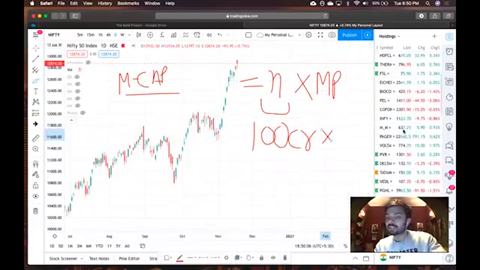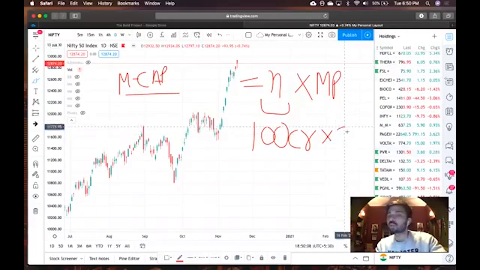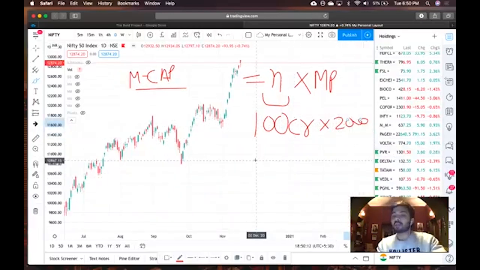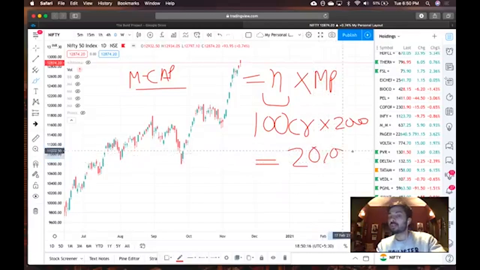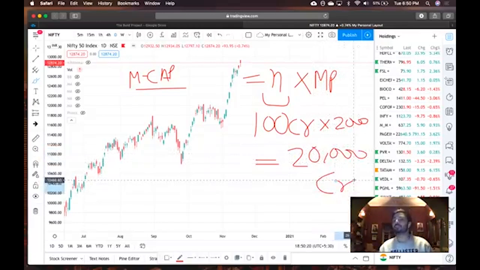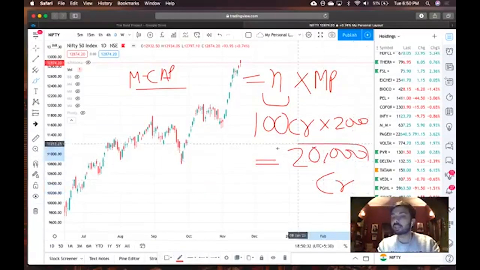Currently you can see the share price of Reliance is around 2,000 rupees. I will take a round number. So what is the market cap? Multiply both of them. This is the hypothetical market cap of Reliance we are talking about. So whatever is the number of shares issued to the public, multiply that with the current market price of that company in the market, and you will get your market capitalization.